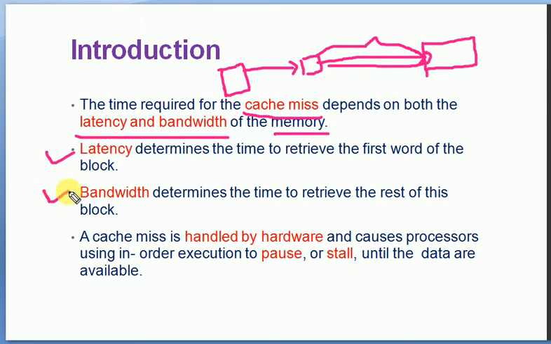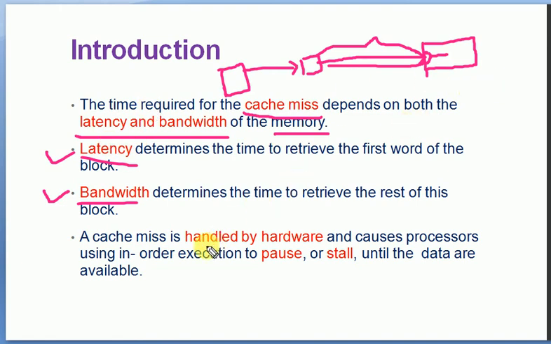Now the second point is the bandwidth, which determines the time to retrieve the rest of the block. So the time taken for getting the first word is called latency, and the time taken for retrieving the remaining words of this block is called bandwidth. So the cache miss time usually depends on the latency and bandwidth of the memory.